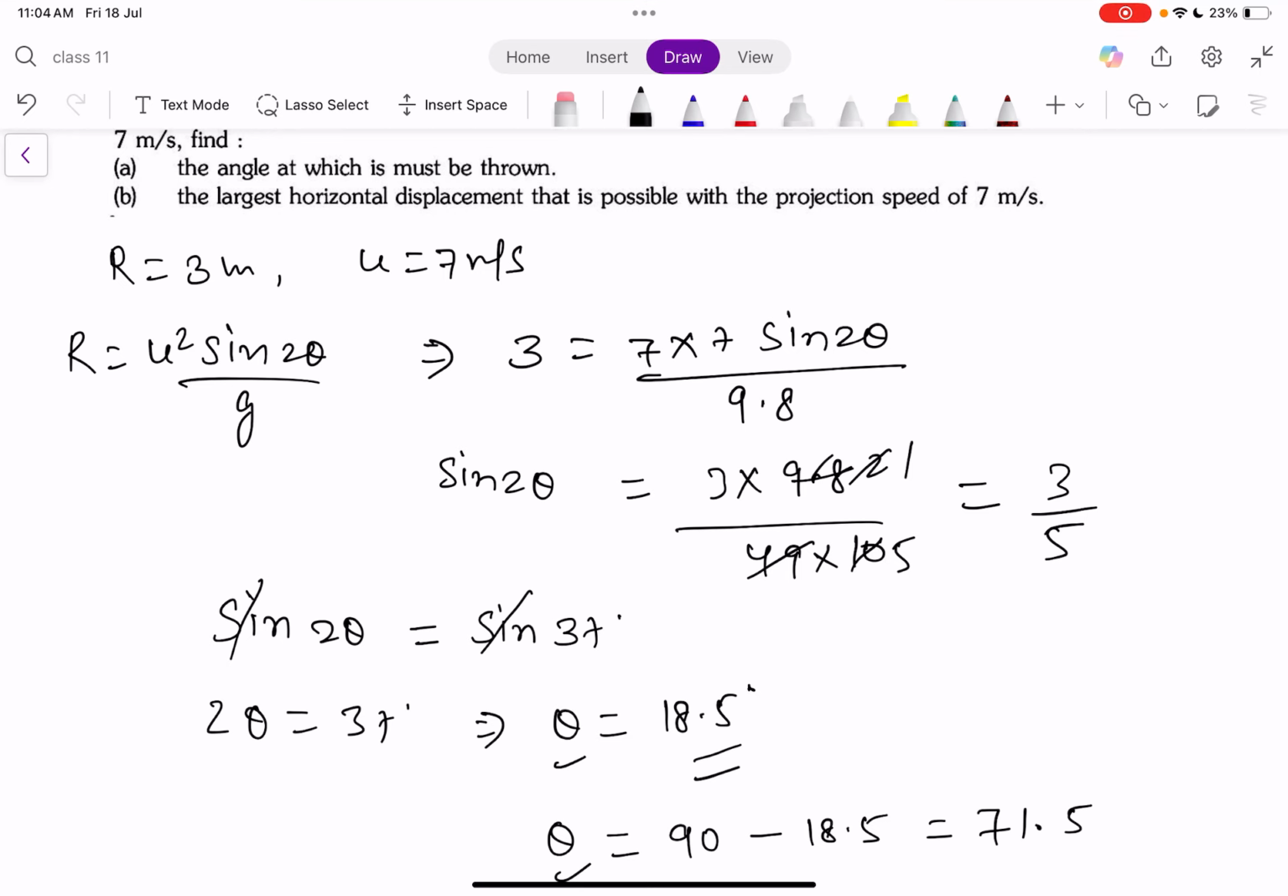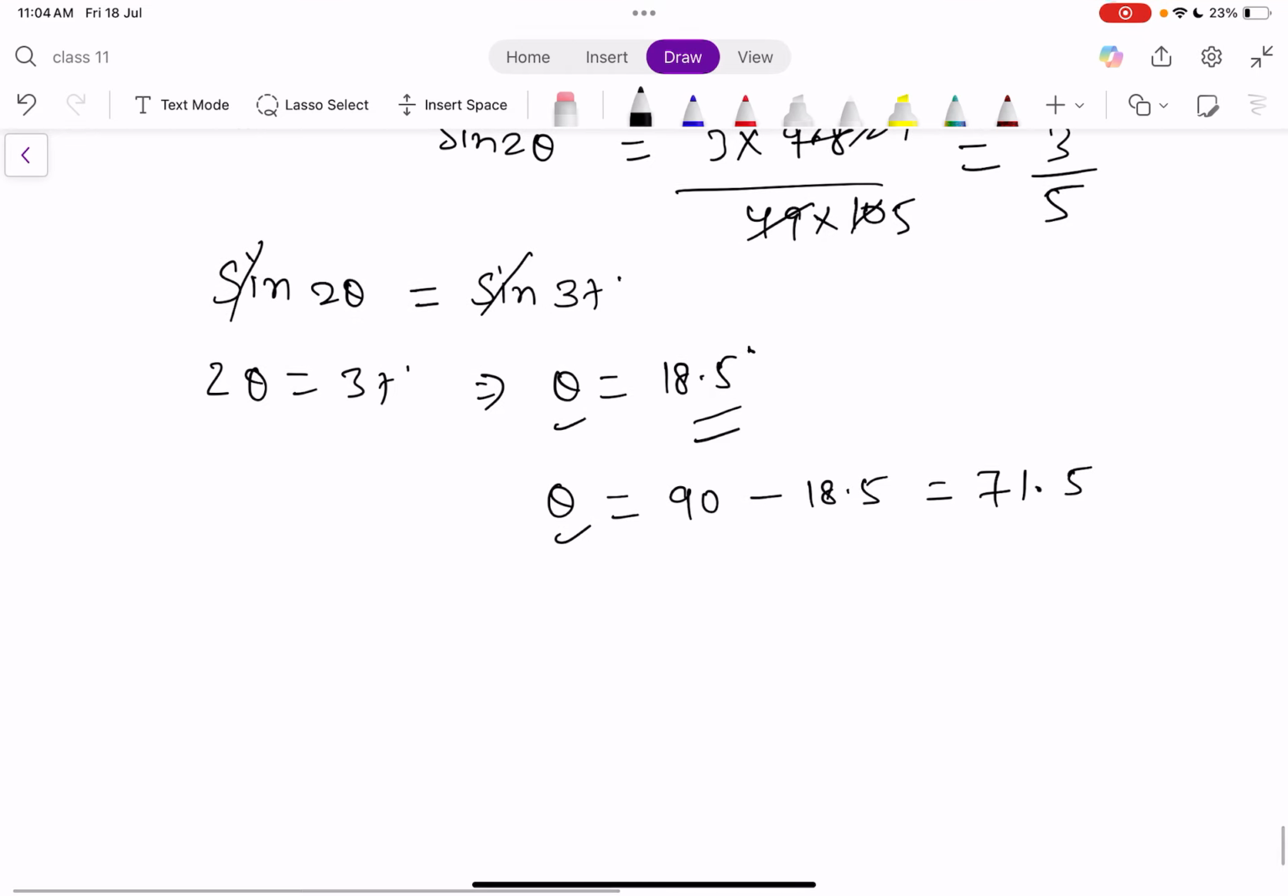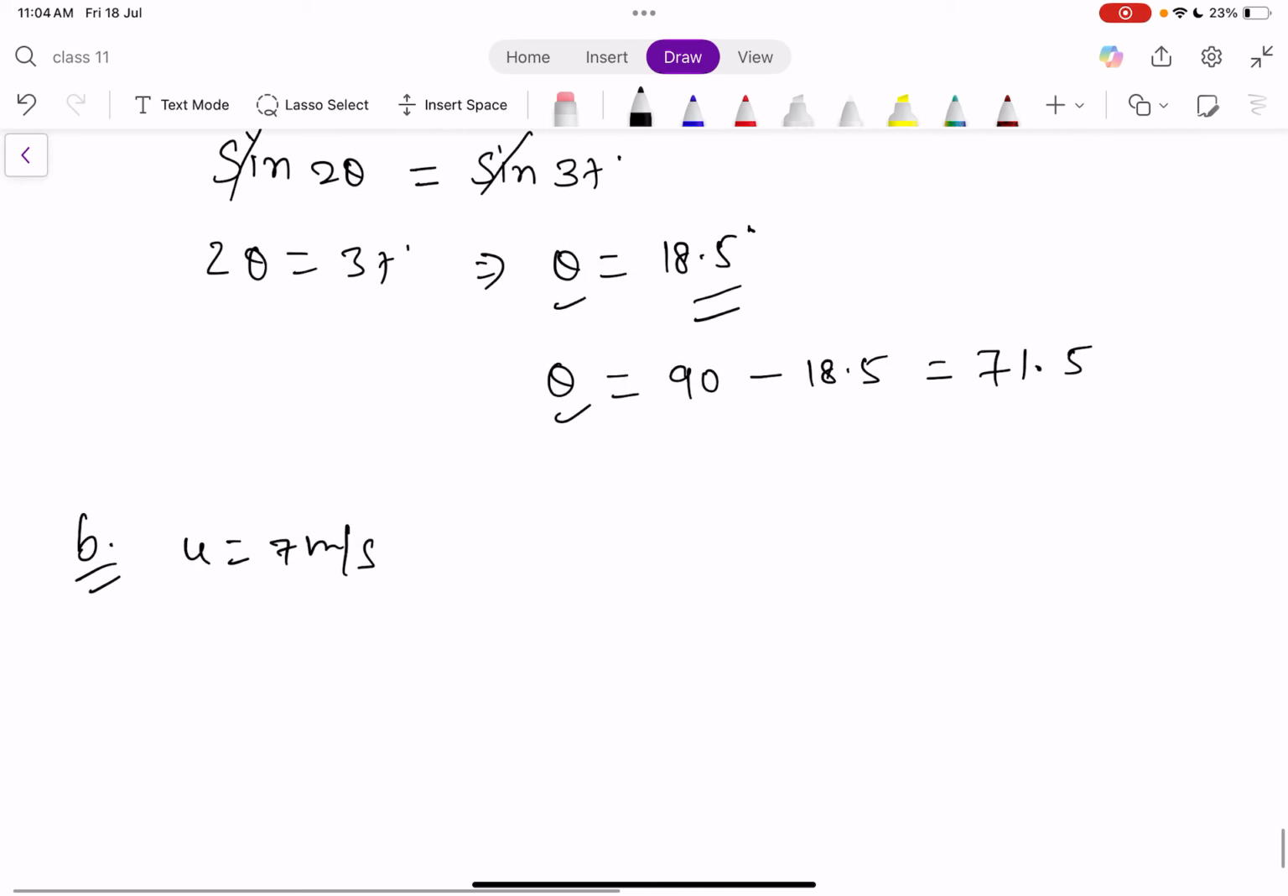Next is the largest horizontal displacement that is possible with the projection speed of 7 meter per second. So students, here we have given initial velocity as 7 meter per second, and we have to find a maximum range, and maximum range is possible when theta is 45 degree.